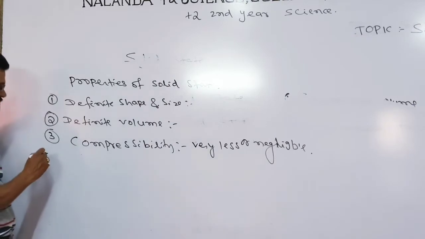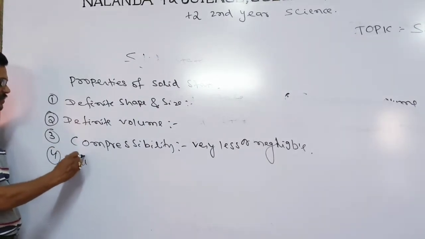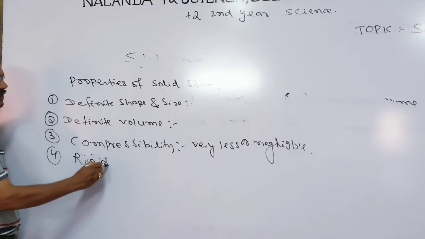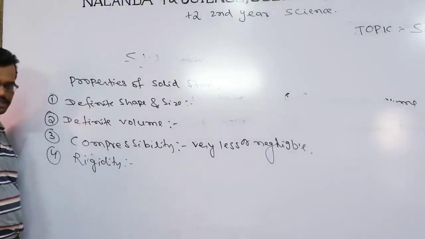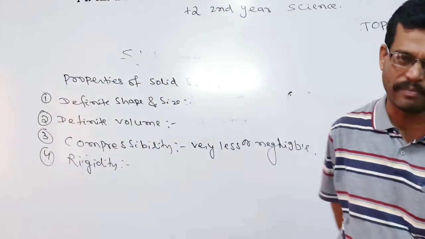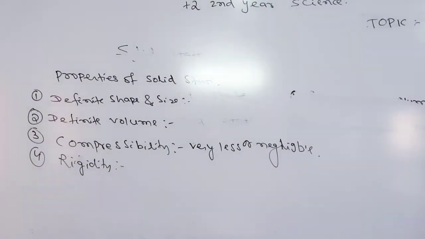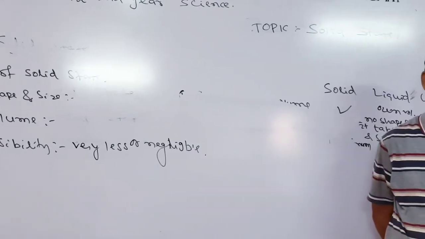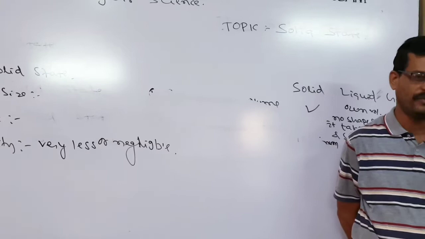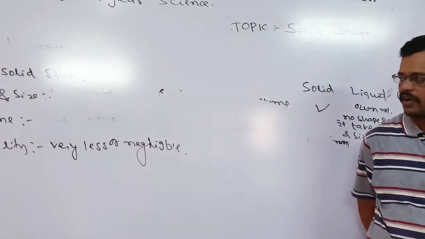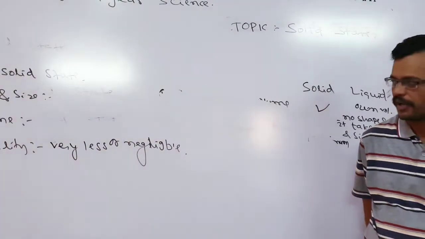Just like compressibility, rigidity is also one of the properties of solids. By the property of rigidity, the constituent particles of solids remain fixed in their positions, and they do not change their shapes or positions. Hence we can say solids possess stiffness or rigidity.